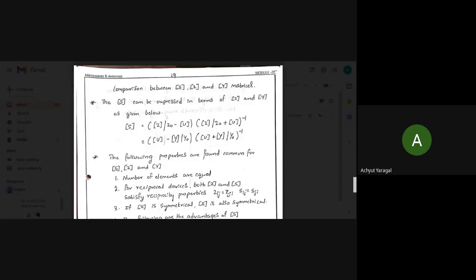Next we'll move on to the topic of comparison of S parameters, that is, what is the comparison between S parameters, Z parameters, and Y parameters?